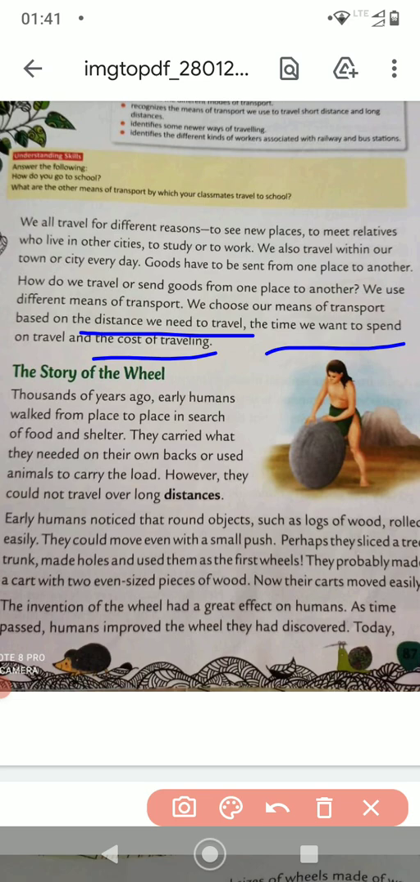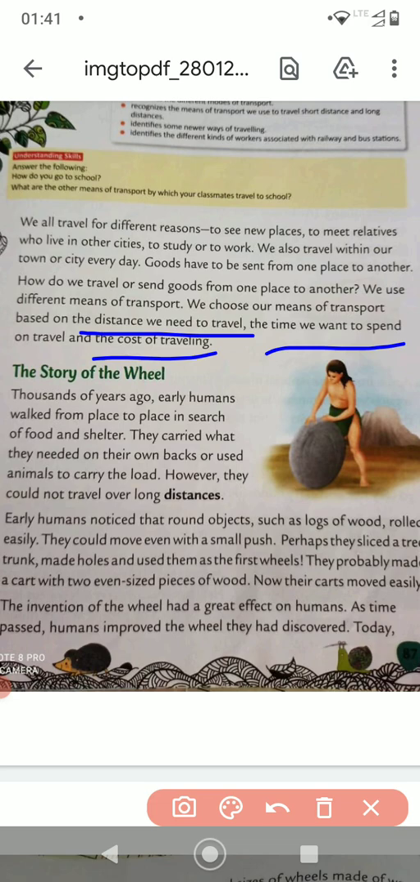All right. So moving ahead, these are the 3 points on the basis of which we choose our means of transport. So what are the 3 points? The distance we need to travel, the time we want to spend on traveling, and also the cost of travel. I'm going to ask you this: what are the 3 points we need to choose?